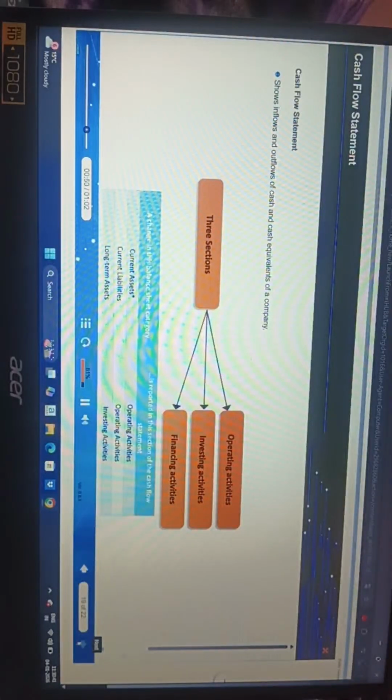Investing activities. It reports the purchase and sale of long-term investments and property, etc. Financing activities. It reports the issuance and redemption of shares and the payment of dividends.